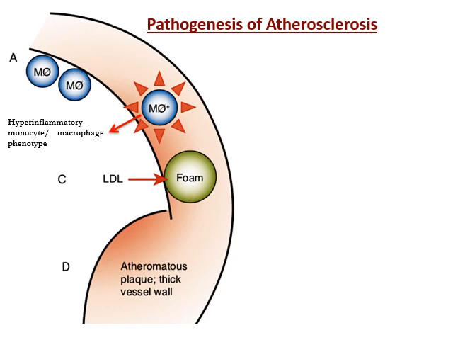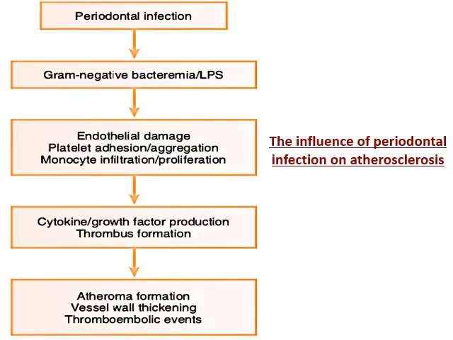Smooth muscle proliferation and plaque formation cause thickening of the blood vessel wall, and thereby the lumen is going to get narrowed. So this is the pathogenesis of atherosclerosis.